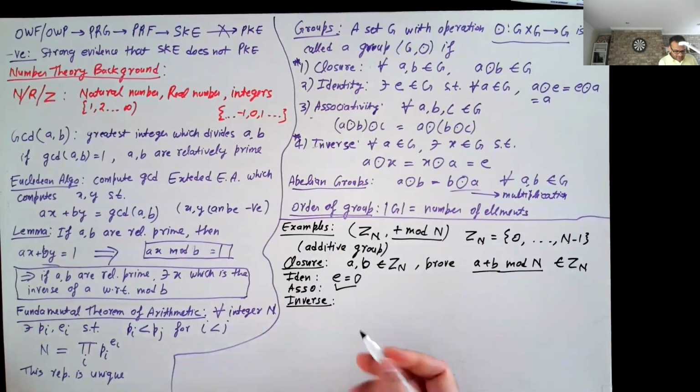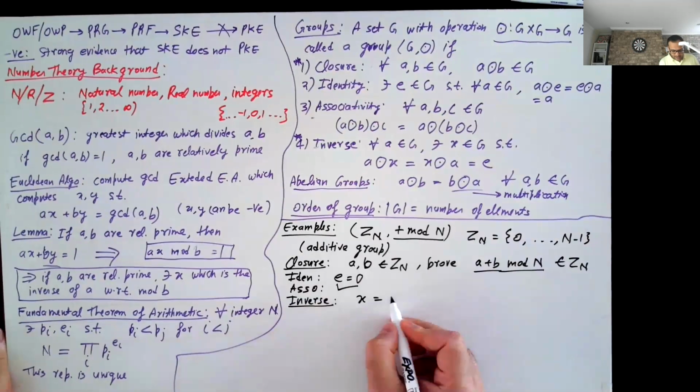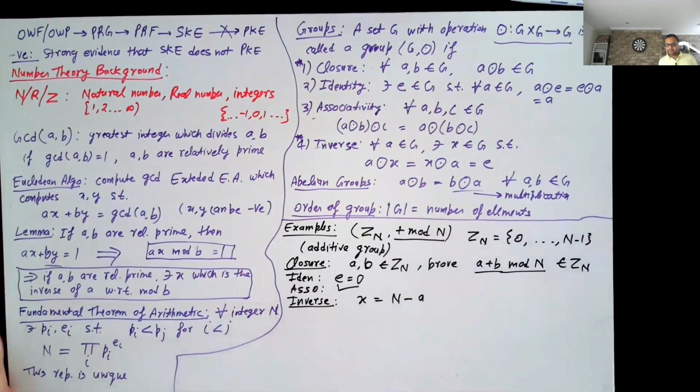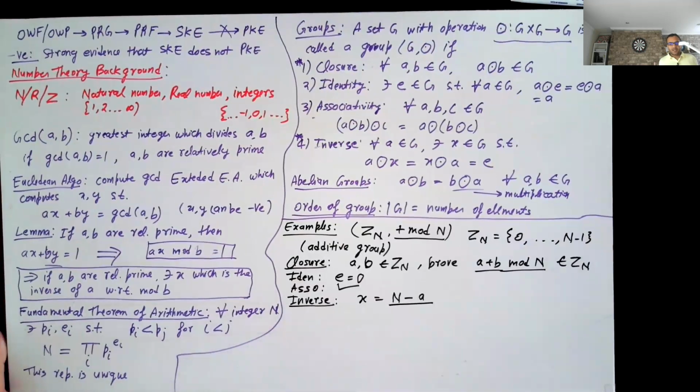So here the inverse of A, x will just be capital N minus A, right? Because first of all, capital N minus A, it is smaller than n, but yet it is greater than 0.